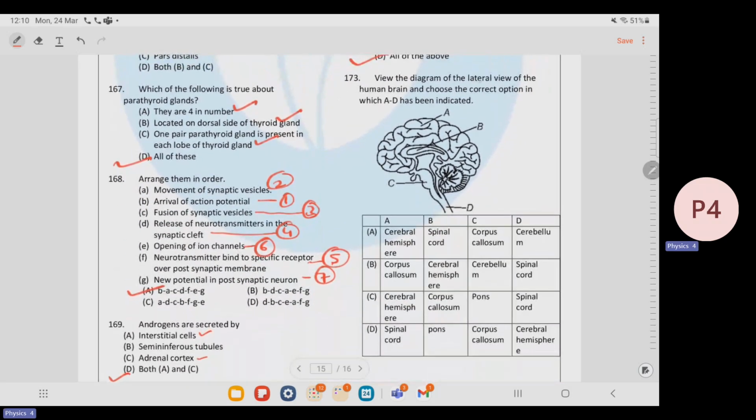173. View the diagram of the lateral view of the human brain and choose the correct option in which A to D has been indicated. Here, the correct option is C. A is cerebral hemisphere, B is corpus callosum, C is pons, and D is spinal cord.